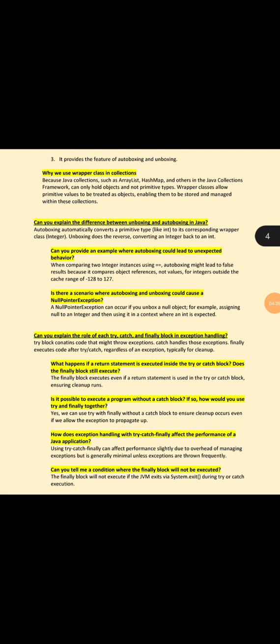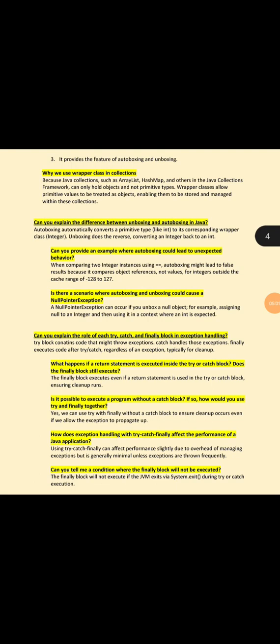Is it possible to execute a program without a catch block? If so, how would you use try and catch, try and finally together? Yes, we can use try with finally without a catch block to ensure cleanup occurs even if we allow the exception to propagate up.